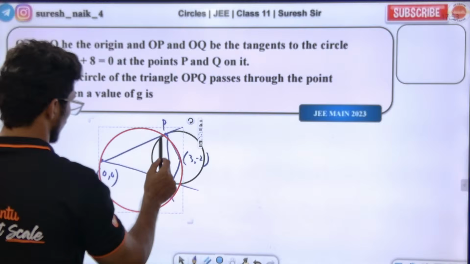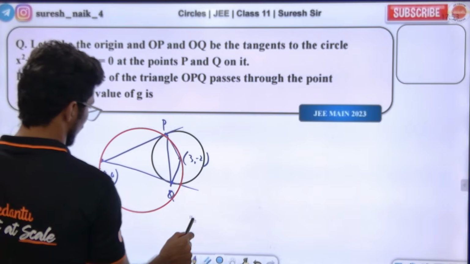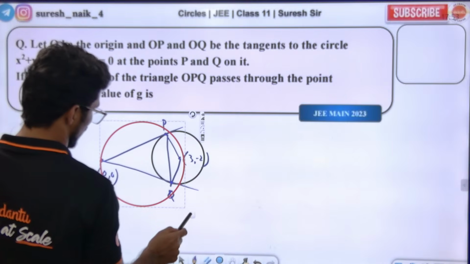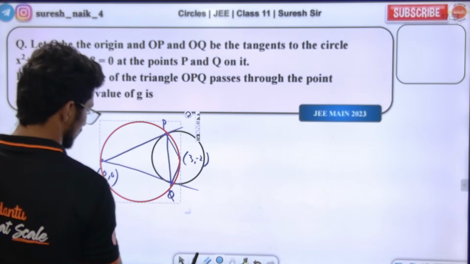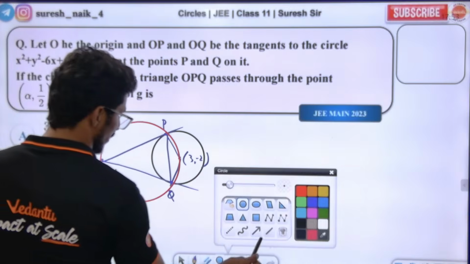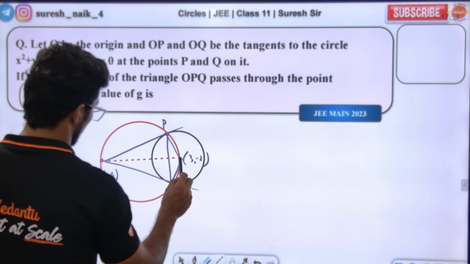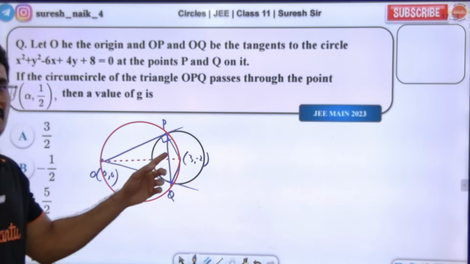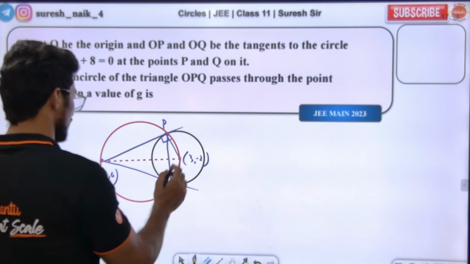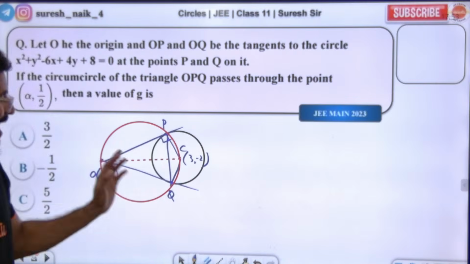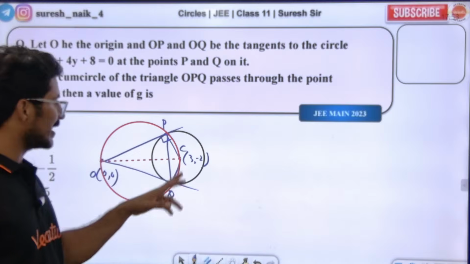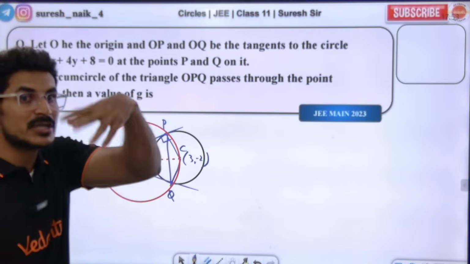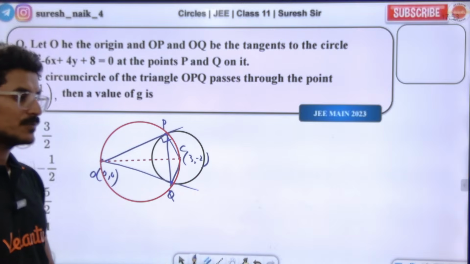This is how the circumcircle will be. The red color circle equation we need to find by using the diametric form. The origin and the center (3, -2). Because of the 90 degrees in a semicircle, this will be the diameter. The P you can take as the C. Using the diametric form, find the red color circle equation. Circumcircle means drawing a circle around the triangle. Yes or no?